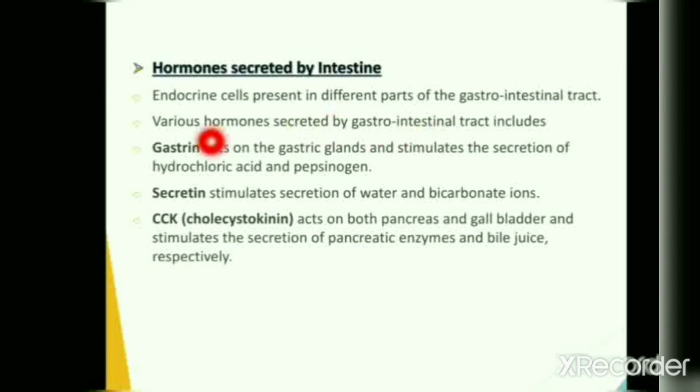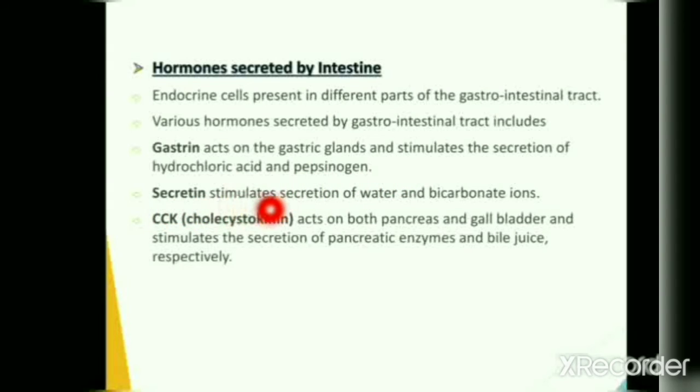They include gastrin, which is obtained from gastric glands and gives rise to secretion of hydrochloric acid and pepsinogen, which help in digesting food, while pepsinogen helps in breaking down proteins in the body.